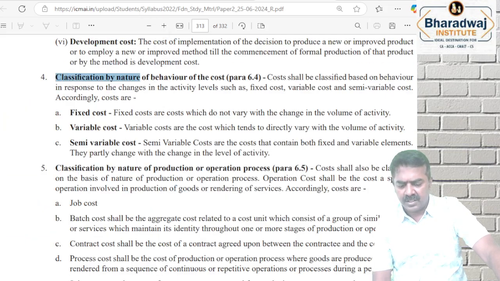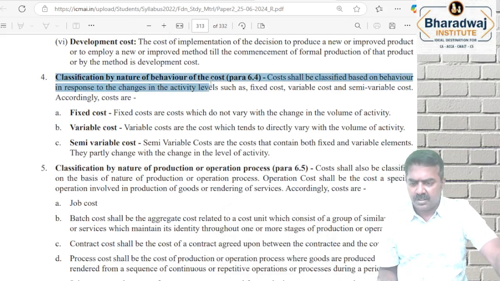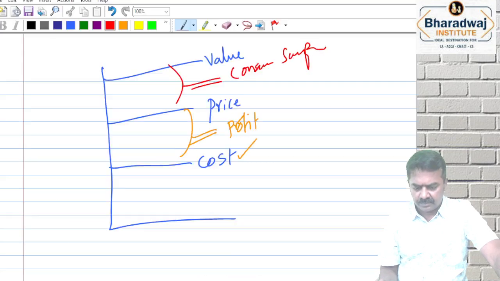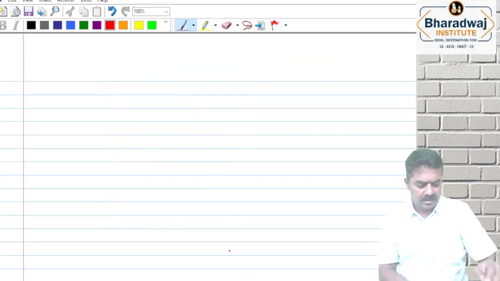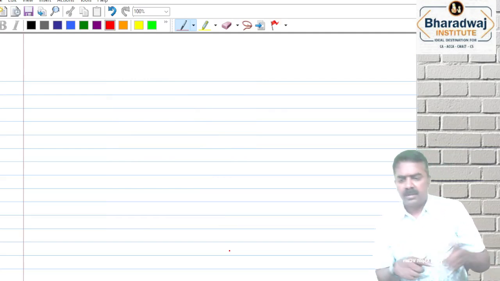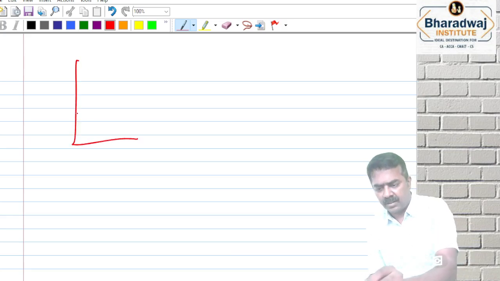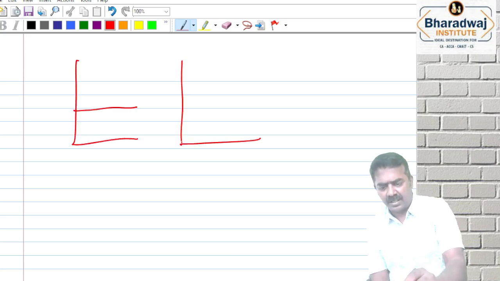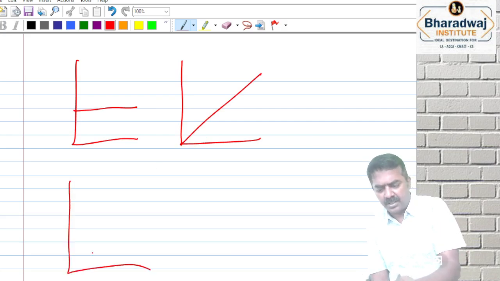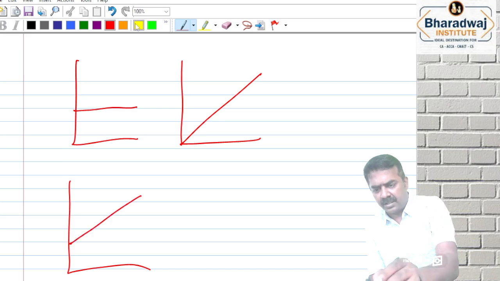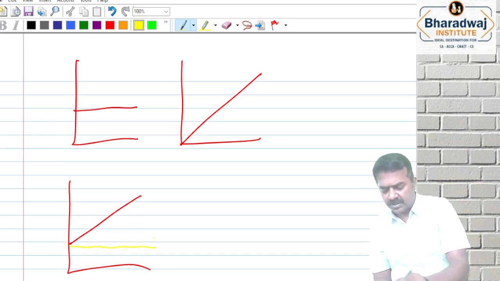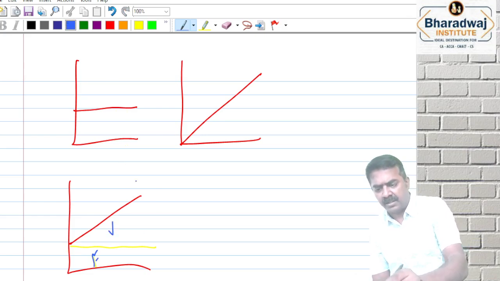Then classification based on nature. Some costs will be flat, some costs will increase like this, some costs do not start at zero; at a particular point they start and grow. Till a point the cost will be there, thereafter it will grow. Up to a point the cost will be there. Here you will have a fixed portion and which portion? A variable portion will also be there. This is a fixed cost. This is called as fixed cost.